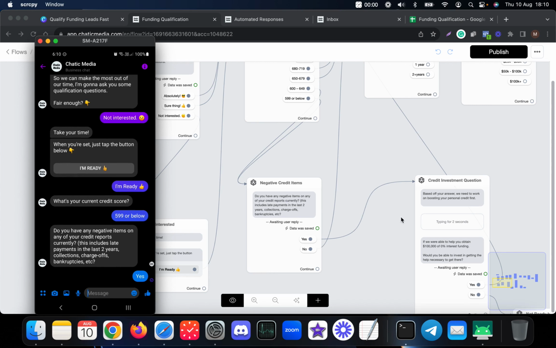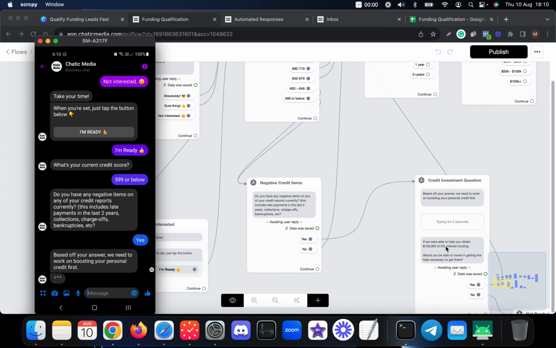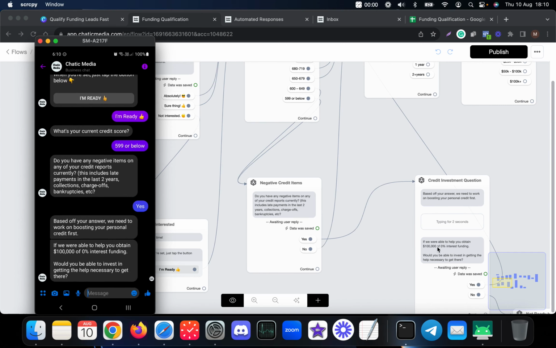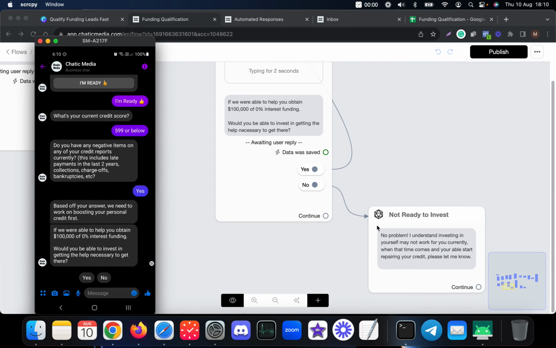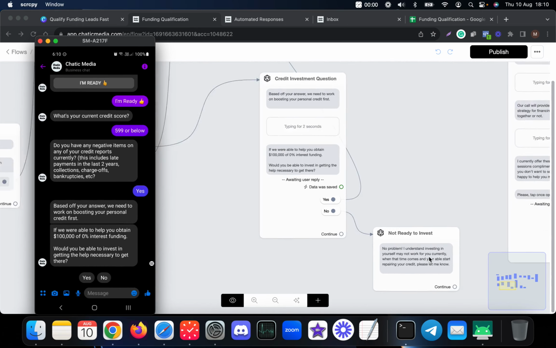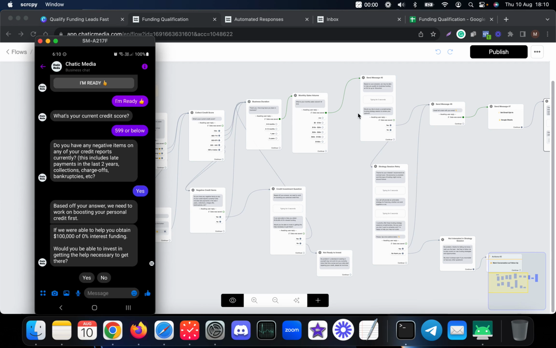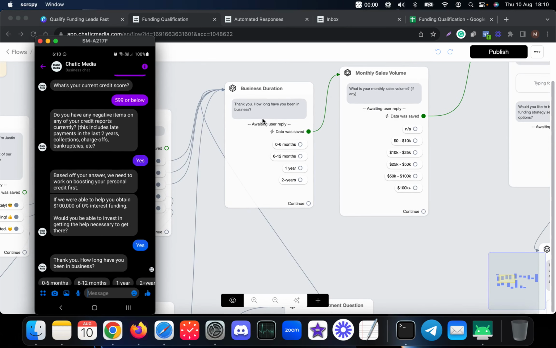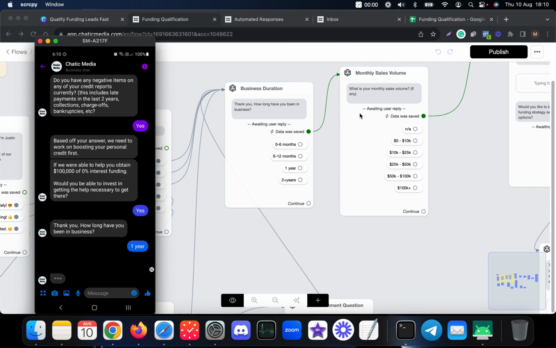If I choose yes, it says we need to work on boosting the personal credit, and if we are able to help you obtain 100,000 in funding, would you be able to invest? If I press no over here, it simply ends the chat. I understand, but I'm going to go through the whole chat, so I'm going to press yes. If I press yes, it will ask me the business question. Let me press 1 here. And here it asks me for the monthly sales volume.